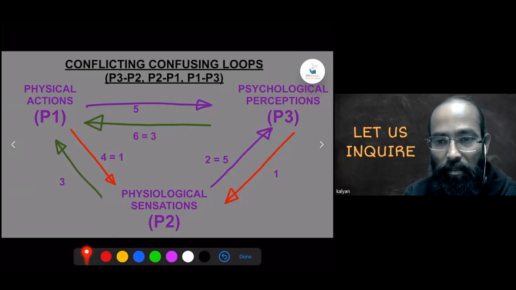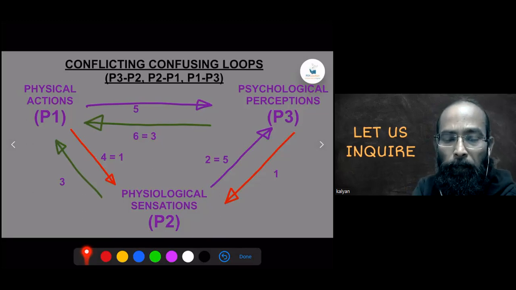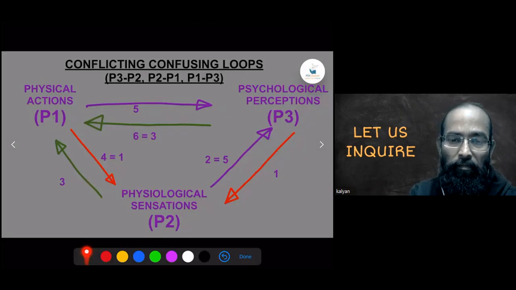Yes, Nandini, please. Is hunger a physiological sensation? Yes, it's a physiological sensation. And the way to respond to that naturally would be eating palatable food.